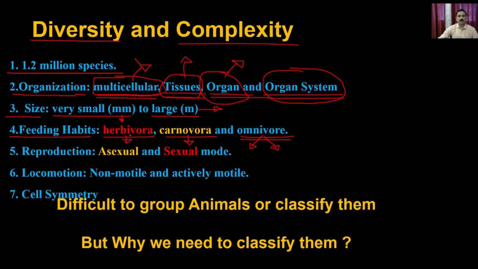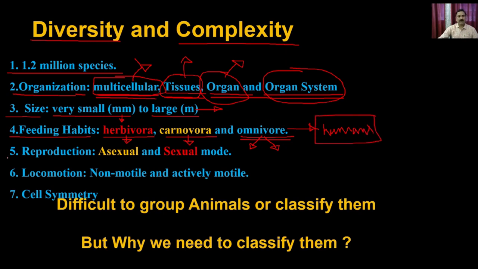The classical examples of herbivora are deer, rabbits, cow, buffalo, whereas examples of carnivora are animals like lions, tigers, and jackals and all that. And then in the case of omnivora, you have the animals which eat vegetables as well as meat food. The classical example is humans. So humans are omnivorous, which can eat vegetables as well as meat also.